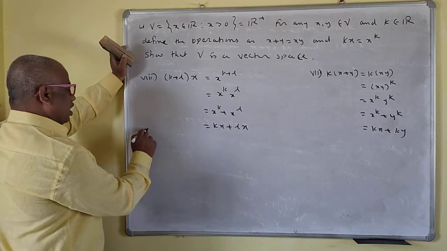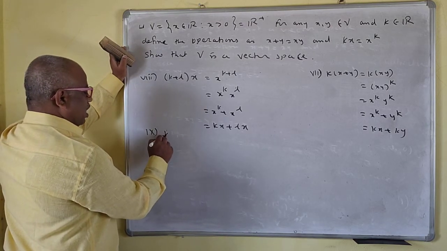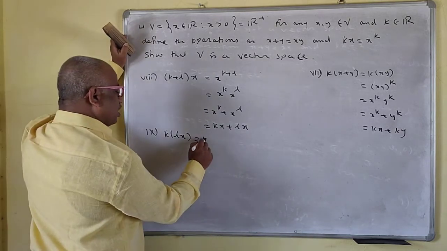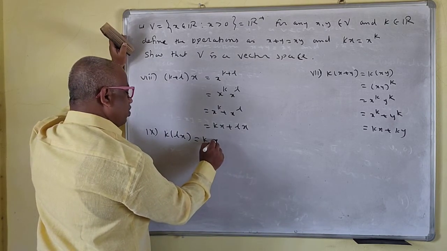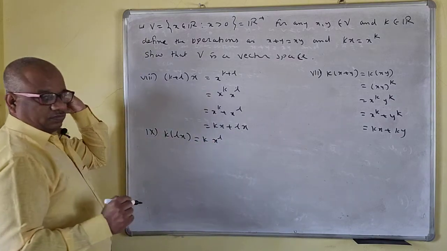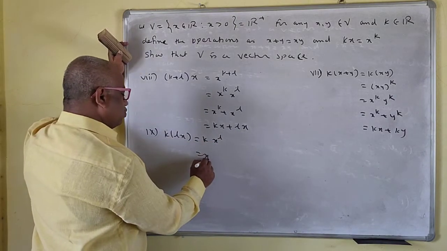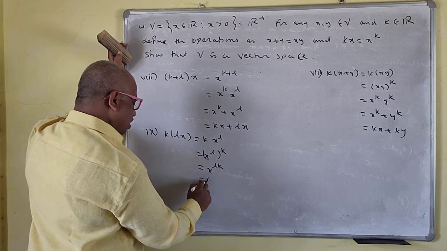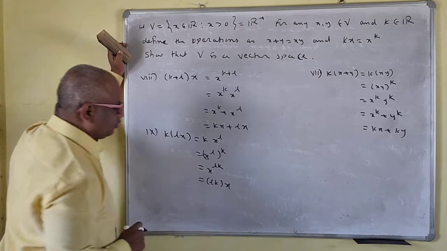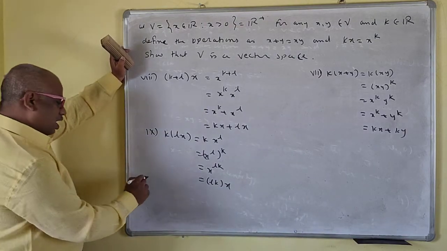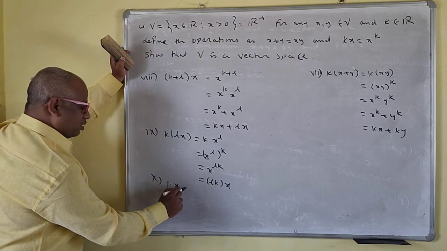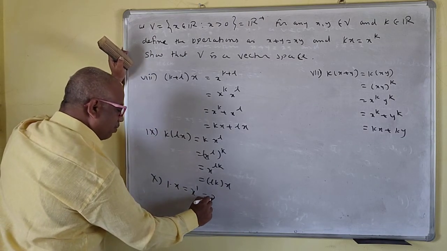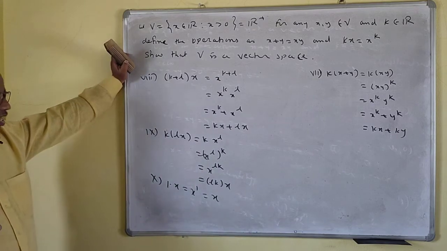Right? Next, the second last, k into Lx. You have to prove this is Lkx. So this is k into x to the power L, and this is the same as x to the power L to the power k. This is nothing but x to the power Lk, that is Lkx. This is the same as Lkx. And the last one, 1 into x. x to the power 1 is the same as x. Okay.